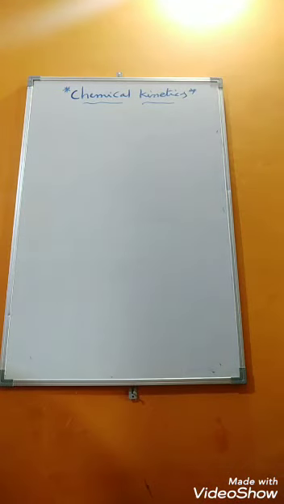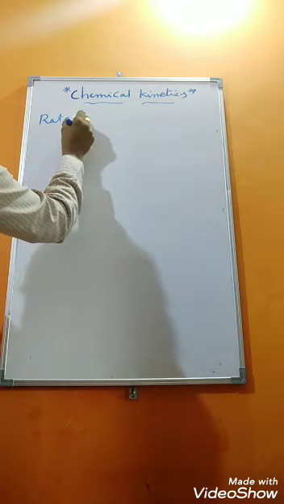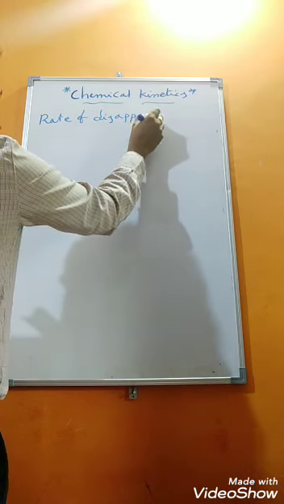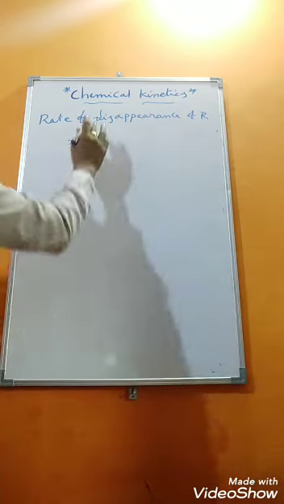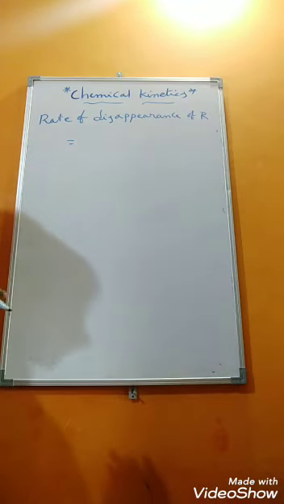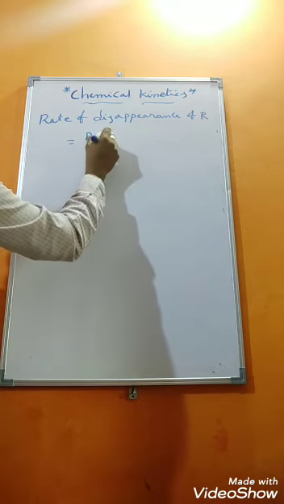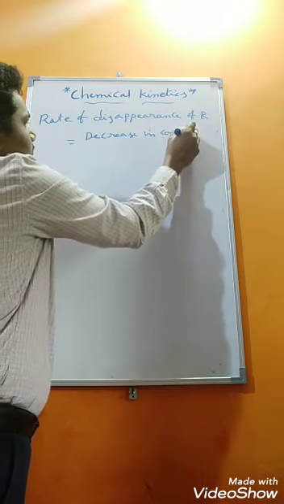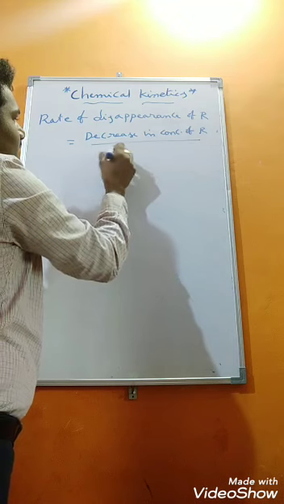Let us see the rate of disappearance of R. Rate of disappearance of R is equal to, disappearance means decreasing, right, students? So decrease in concentration of R divided by time taken.